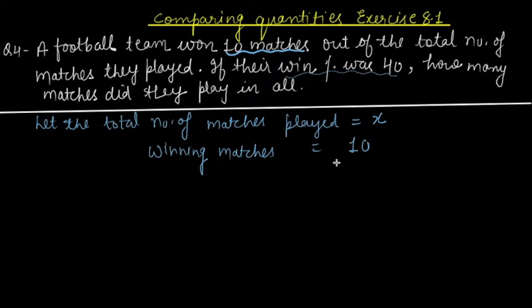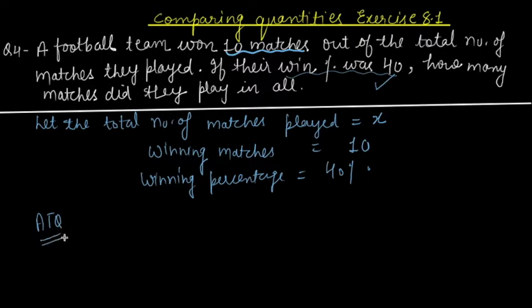Now the winning percentage is 40%. It is given that they have already won 40%. So according to the question, this is the winning percent of total. Total is your x, and which is equal to 10.